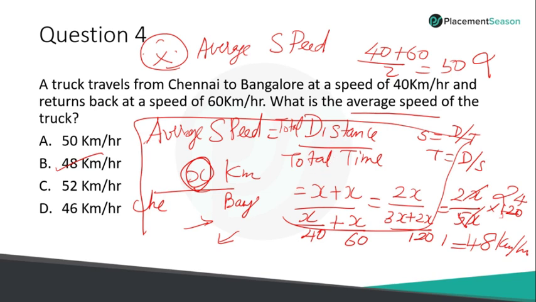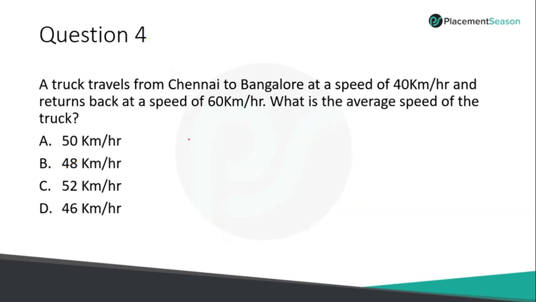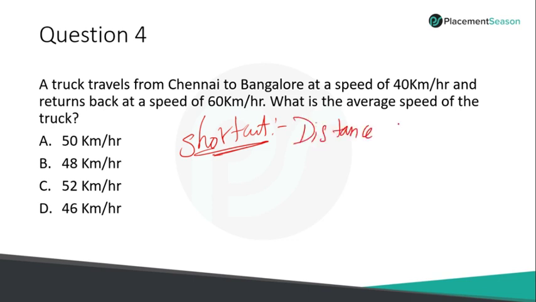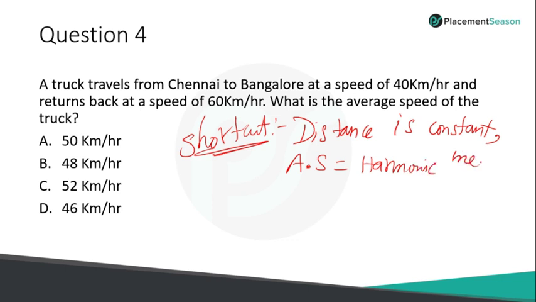Clear? But I hope solving this question in this conventional method will also take some time. So I will teach you a shortcut. There's no shortcut, it's an analysis. When the distance is constant, average speed is the harmonic mean. I hope you remember what harmonic mean is, which you studied in your school days. The harmonic mean of any two values a and b is 2ab by a plus b.